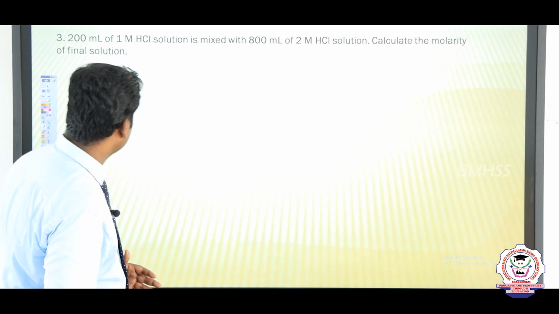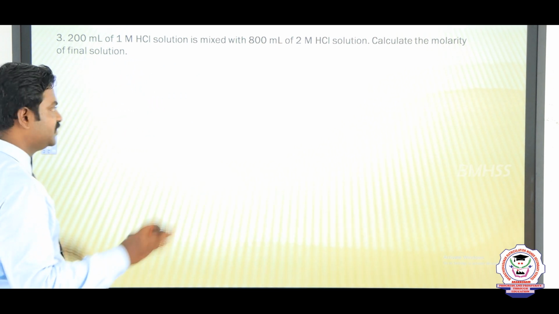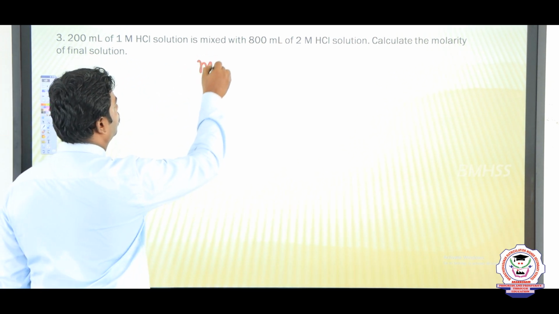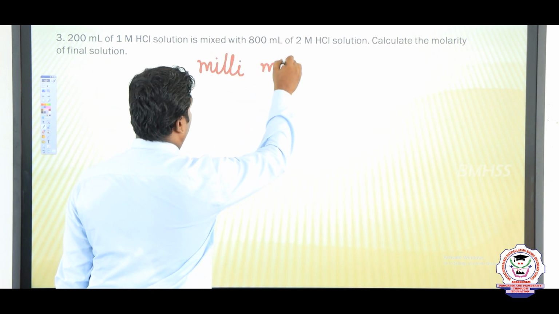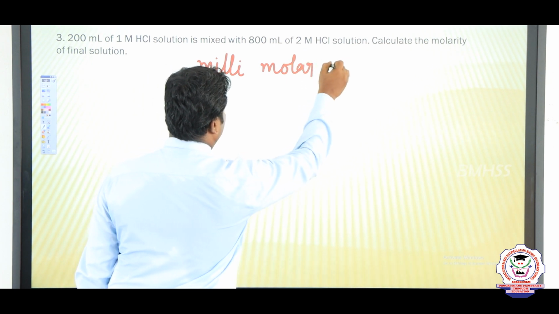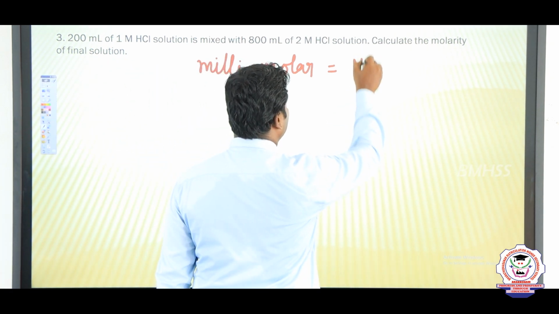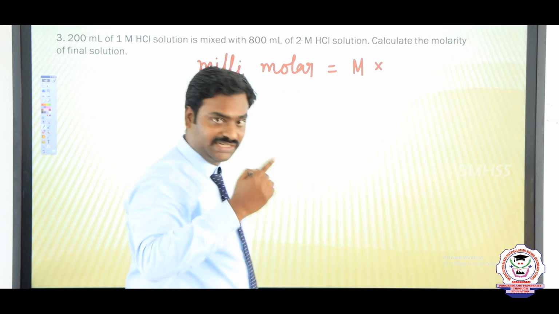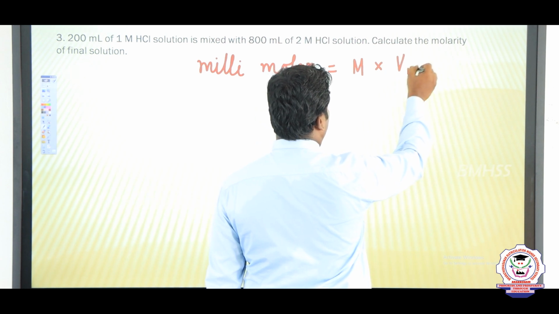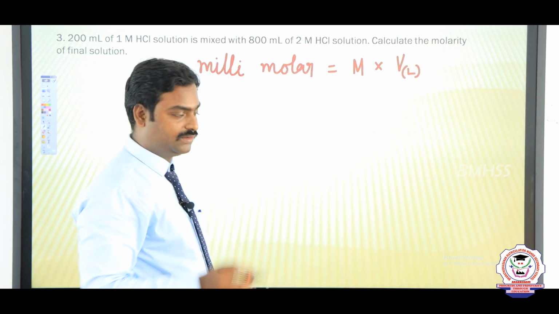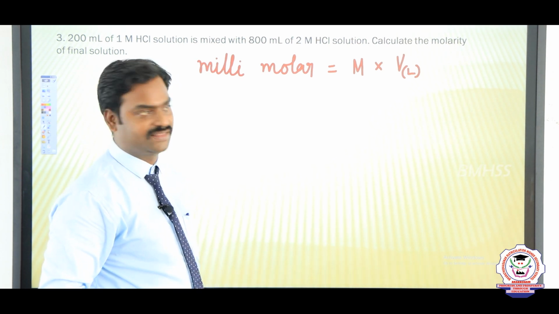The first step is to find the millimoles. How do we find millimoles? It is very simple. Millimoles equal the concentration, the molarity, multiplied by the volume in liters. Now we are going to find the millimoles for each solution and then add them.